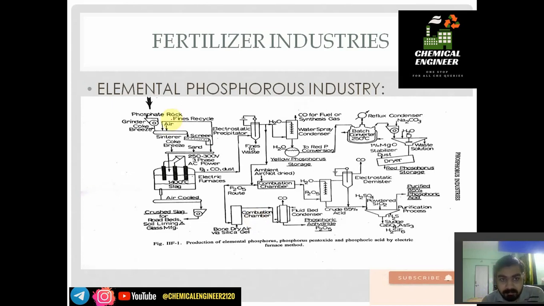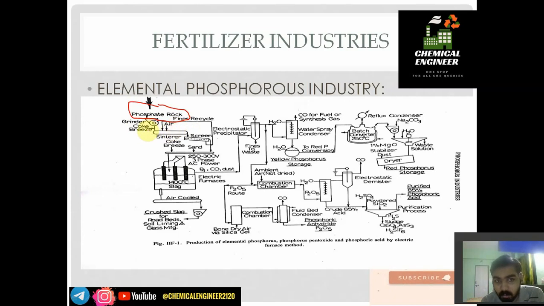On the screen you may see first we have phosphate rocks. This is a grinder, so the phosphate rock is ground. We add coke. Why are we adding coke to the phosphate rock? You should understand the chemical reaction, we will see it in the next slide. Coke, breeze and air, three things are added in the first step after grinding the rocks.